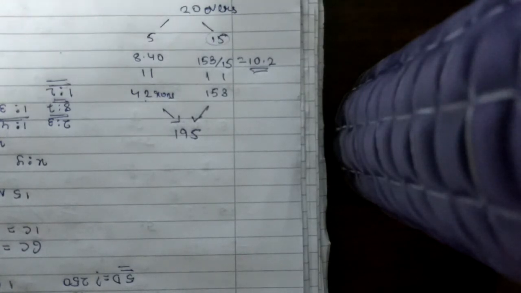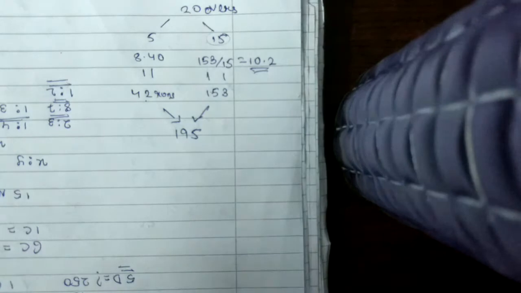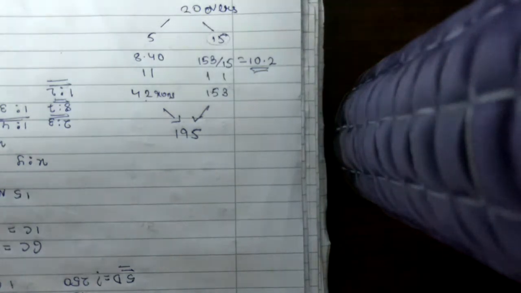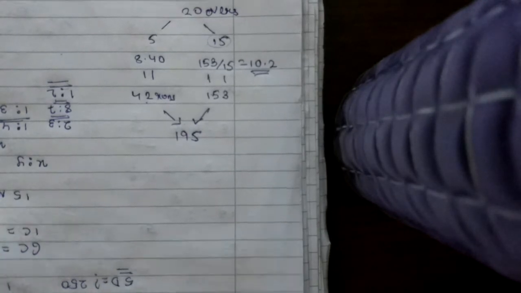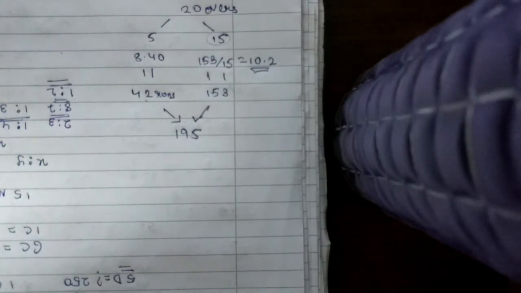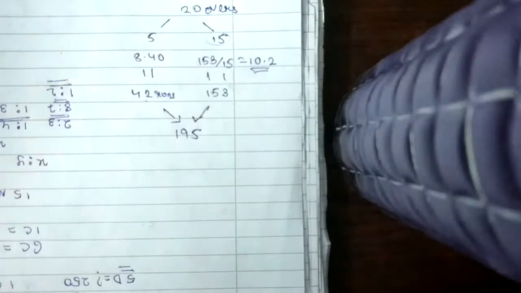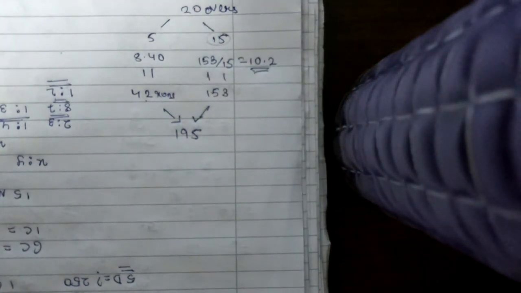Okay, we are using simple unitary method and simple divisions and multiplications. As we see, we are not using any formulas. If we learn formulas, what happens is for each question we cannot use the same formula in the same way. See, all these questions are of ratio and proportions. But if we tackle the question as a normal problem sum, that helps us irrespective of where it is from, because in the CAT exam we don't know exactly that. There's nothing mentioned that this question is from ratio and proportions or from speed, distance, time or something like that. So we need to deal with each question individually. So I'm showing you how to do it instead of the actual topic.